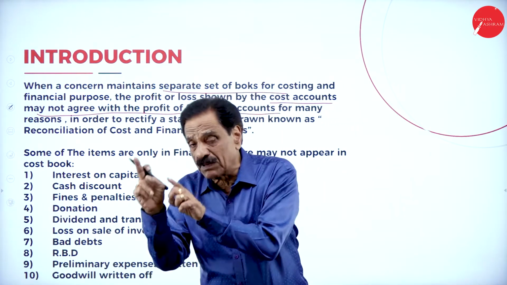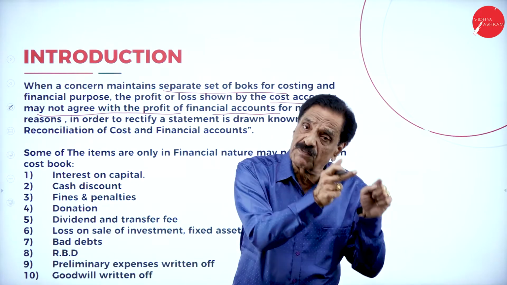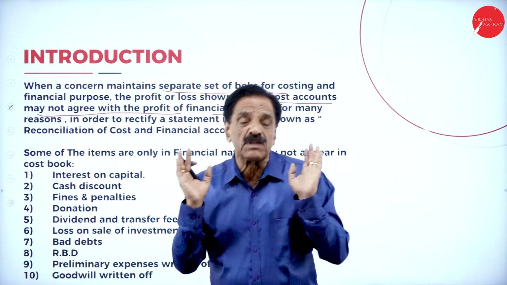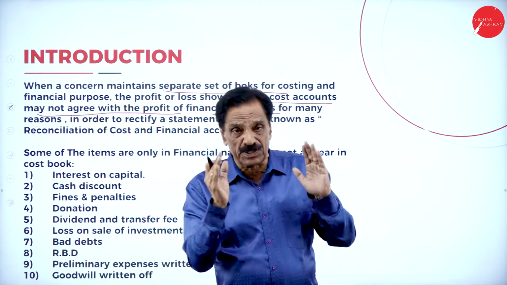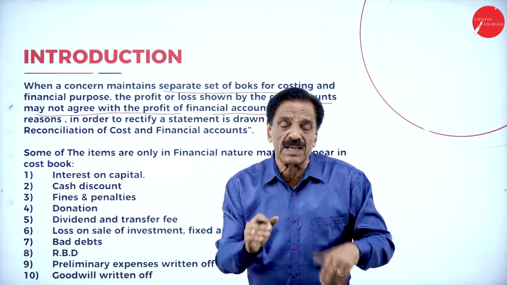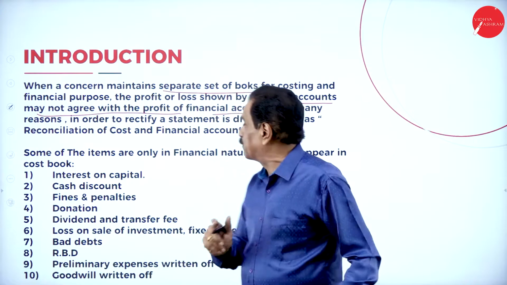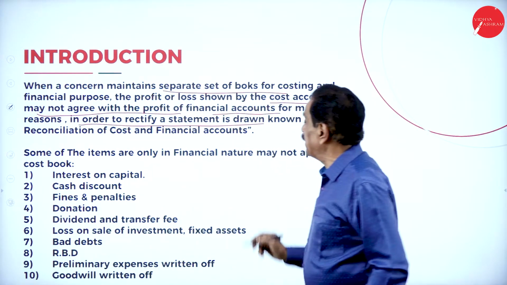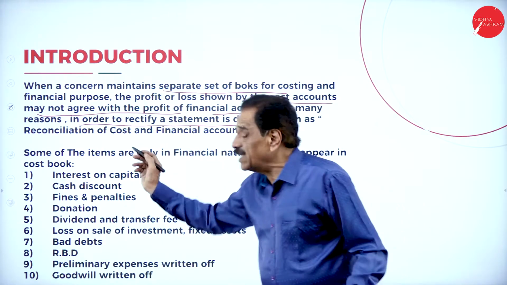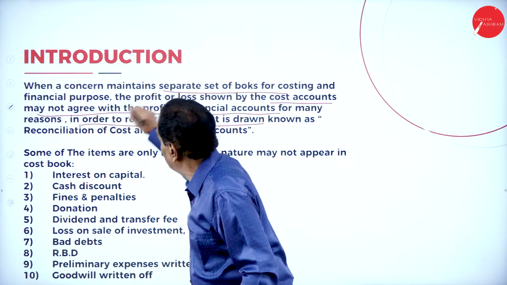The profit as per the cost book and the profit as per the financial book should be one and the same. If there is any difference, we have to prepare a statement. That statement we call a reconciliation statement, drawn in order to rectify the difference.